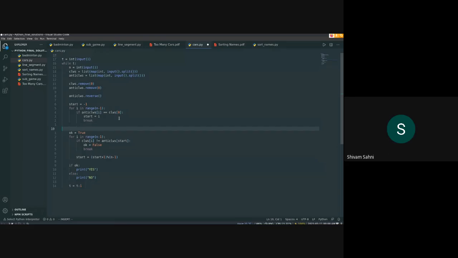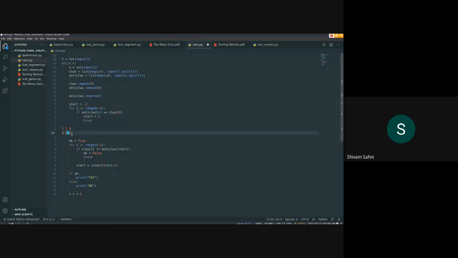Okay, I'll just show you an example. Suppose this is the clockwise ordering, and this is what we get after reversing the anti-clockwise list. What I do here is find the index in the anti-clockwise list of the first element of the clockwise ordering. Basically, I find the index of 1 in this list, 3 1 2, which is 1. So 1 occurs at the first index of the anti-clockwise list.